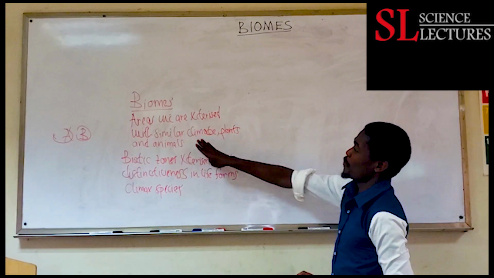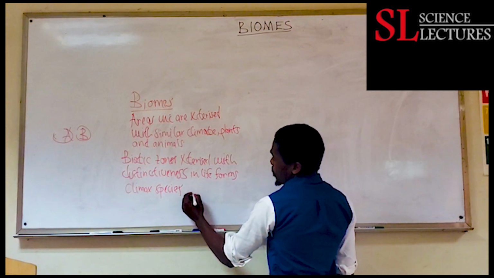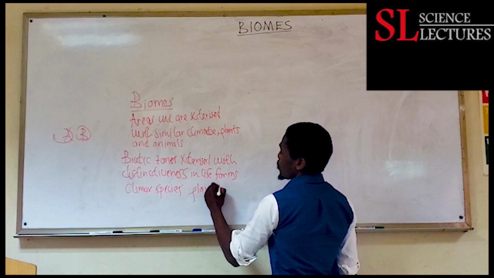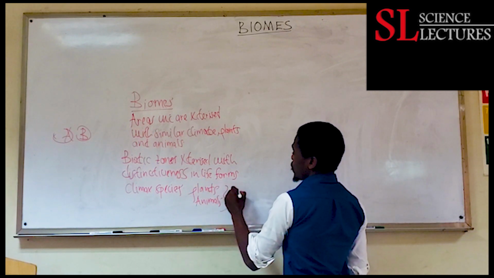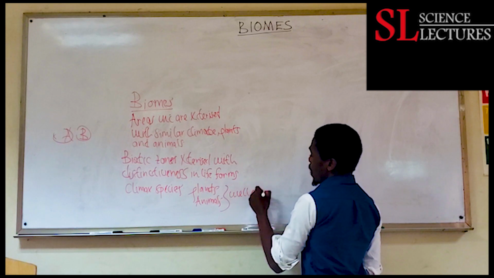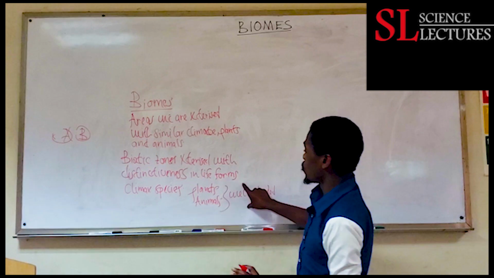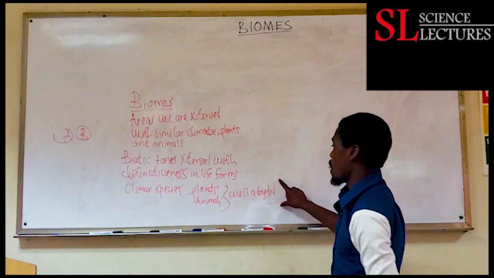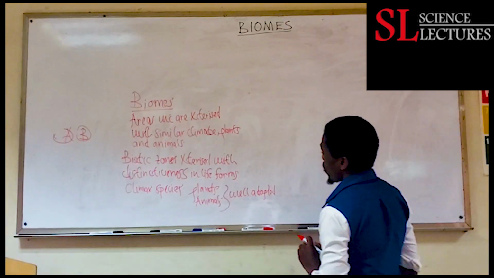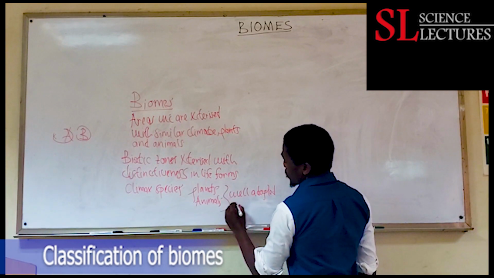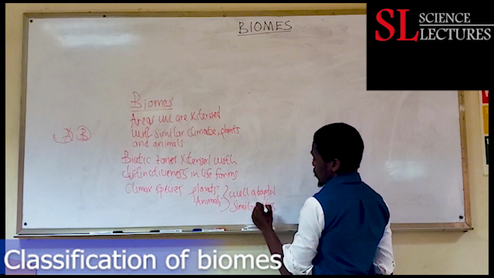However, we've seen that we have climate, similar plants, and animals. We need to know that in these biomes, the plants and animals within the different biomes are well adapted to living in those biomes. They are suited to living in those different biomes. So those animals can survive, and survive well, in the different biomes in which they live. So organisms there are well adapted, and the organisms and plants have similar characteristics.